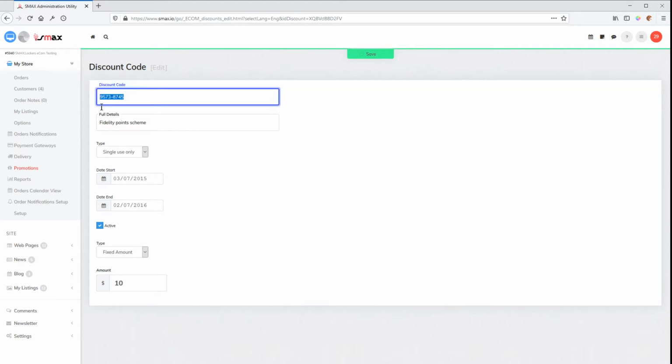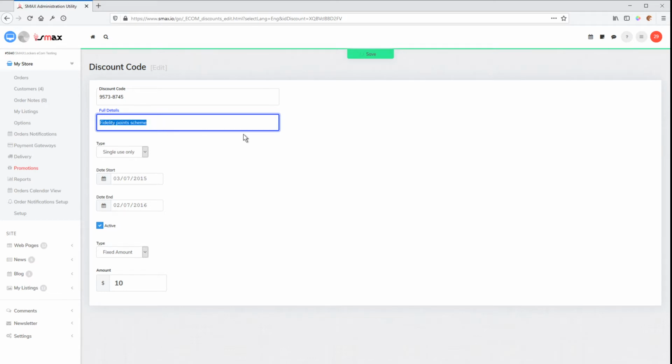Once we enter that discount code, this will be displayed to the web user that they've entered the code correctly, and this is what you're going to get. So this could be here, you will have a discount of $10. This here is single use only, so the discount code can only be used once.